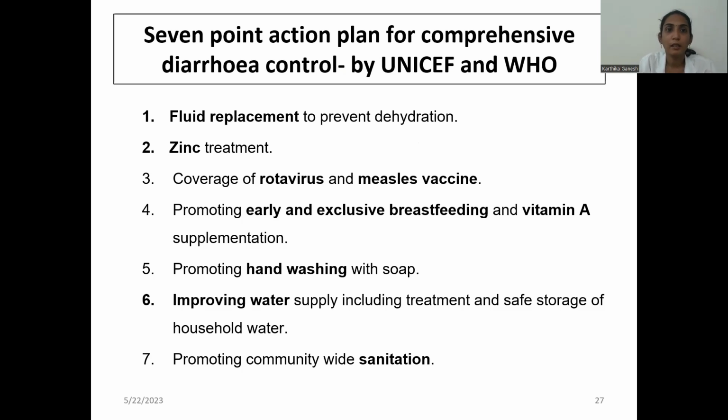So 7-point action plan for comprehensive diarrheal control by UNICEF and WHO. So these are the things. First is fluid replacement. Second is zinc treatment. Then coverage of rotavirus and measles vaccine. Promotion of early and exclusive breastfeeding and vitamin A supplementation. Promoting handwashing with soap. Then improving the water supply, including treatment and safe storage of household water, and promoting community-wide sanitation.